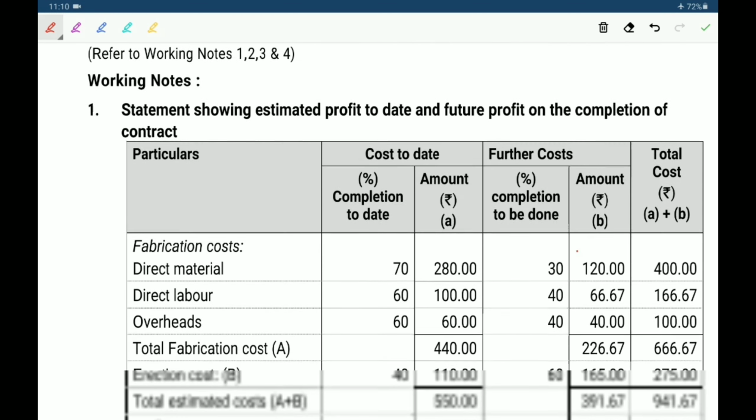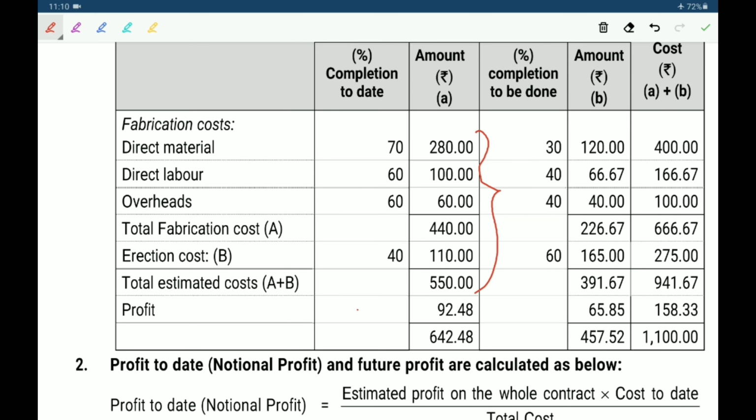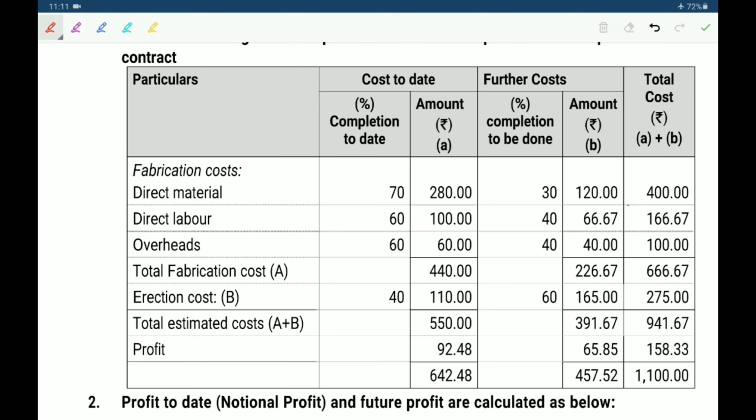Working notes. Statement showing estimated profit to date and future profit on the completion of the contract. These amounts are all given in the problem: 70% direct material, 60% direct labor, 60% overheads, erection cost 40%. That means further cost, how much? 70% this year means 30% further; 60%, 40%.